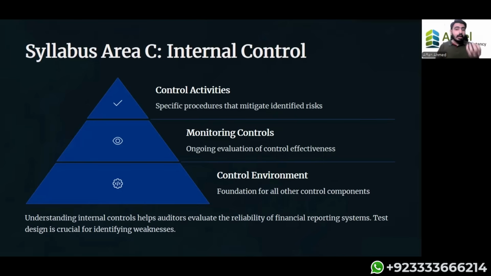So if the internal controls are weak, the auditor will see that the data in the financial statement is not coming from a reliable source. That means the auditor has to work extremely hard to obtain evidence from independent parties, from external sources, or by working himself to know whether the financial statements are true and fair or not.